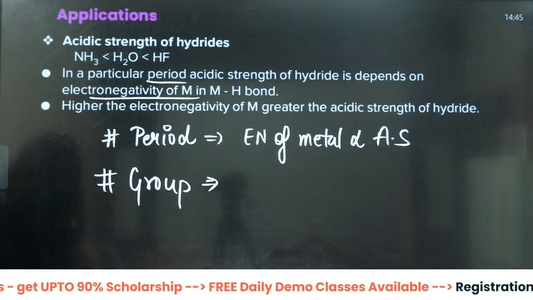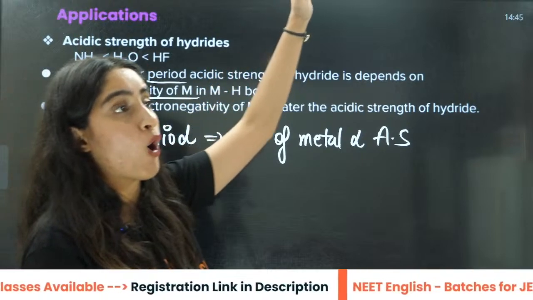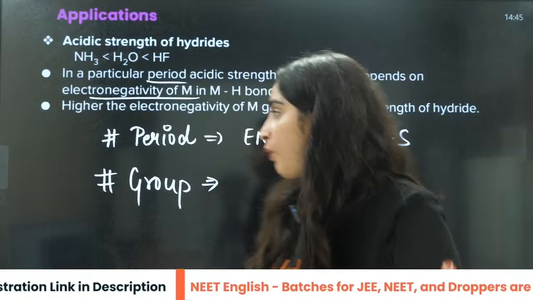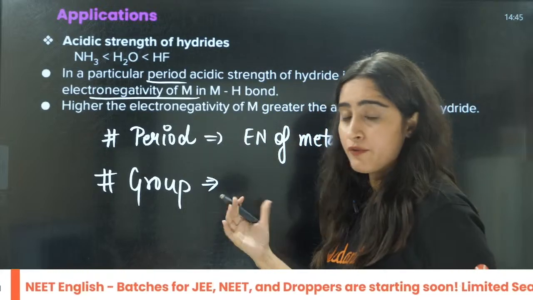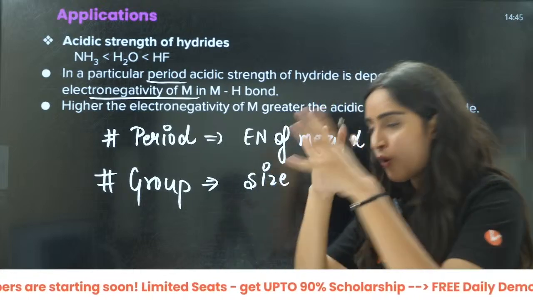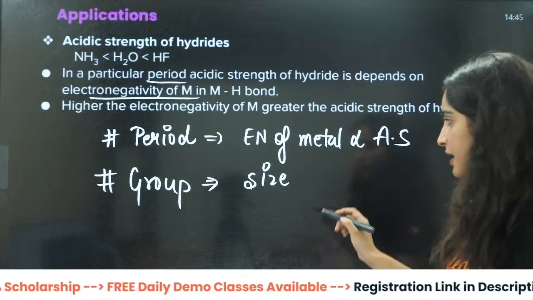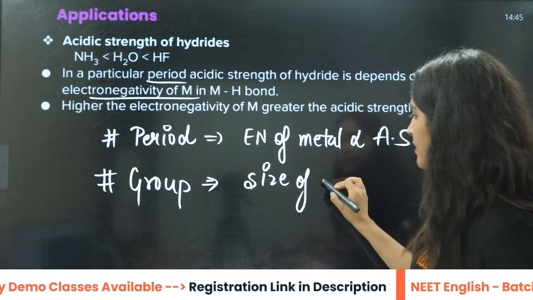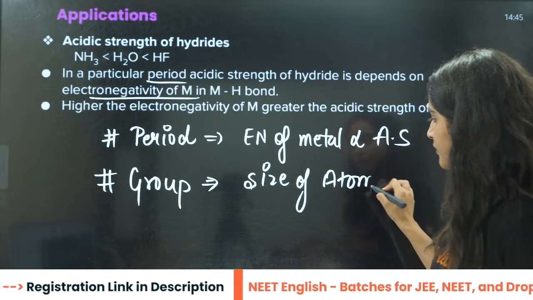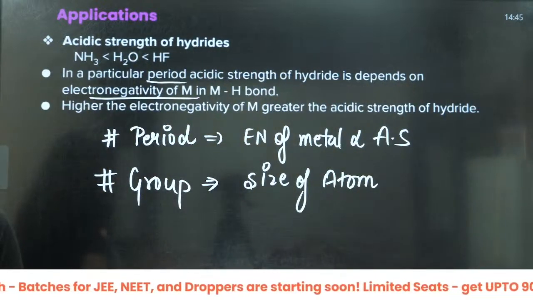Down the group, like oxygen, sulfur, what will happen? Here we will talk about the size. The more the size, the easier it will be to accommodate the negative charge. It depends on the size of the atom.